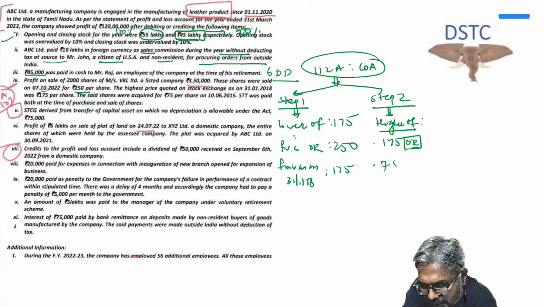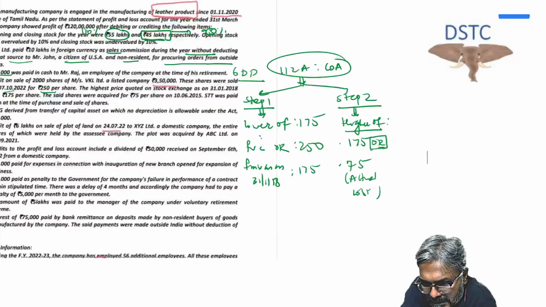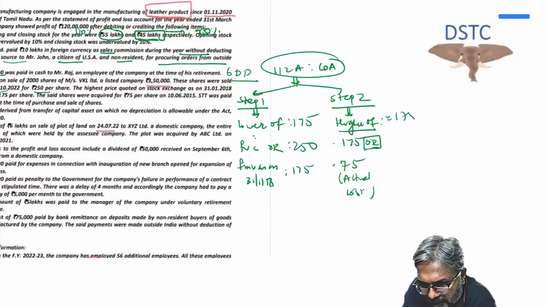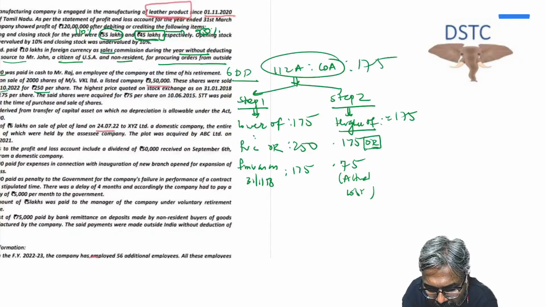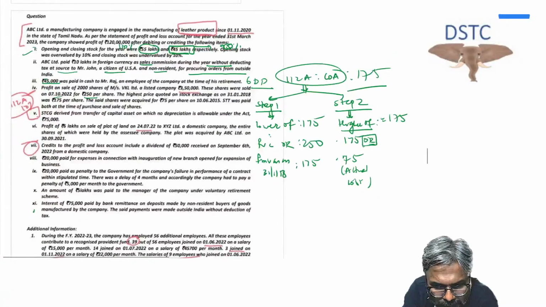Actual cost, students. This is actual cost. Now whichever is higher. So what is higher in this case? 175. So therefore higher is 175. So 175 finally will become the cost of acquisition. So 175 will become what? The cost of acquisition, and therefore this would be the cost.